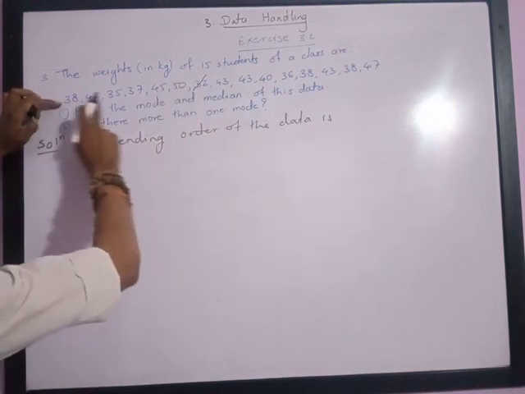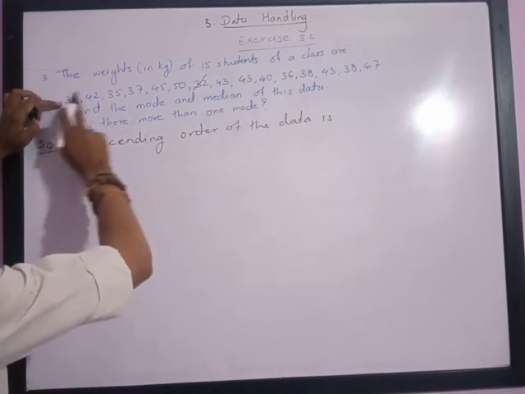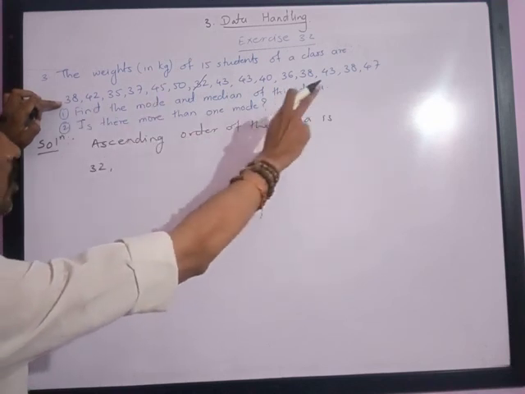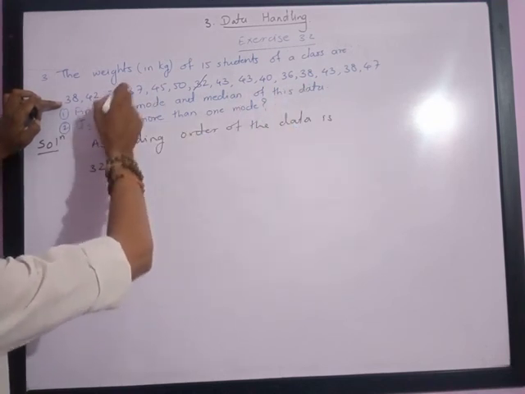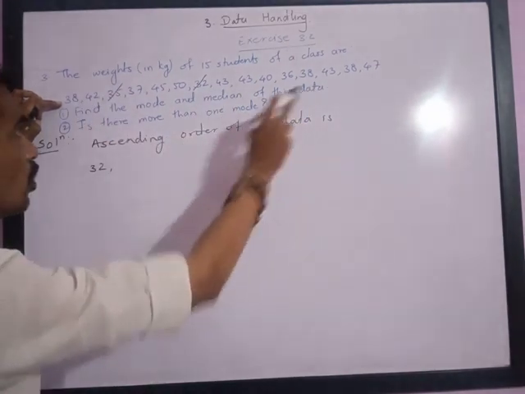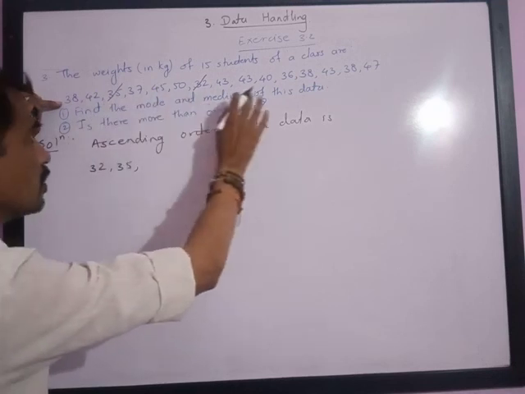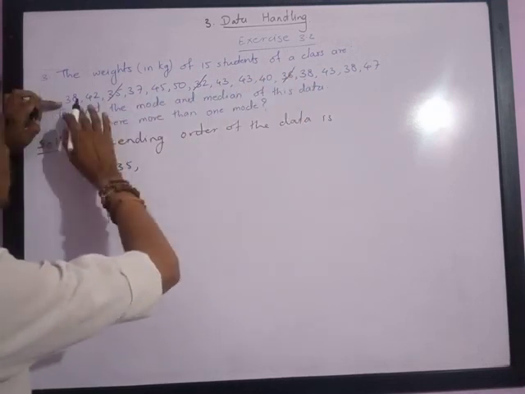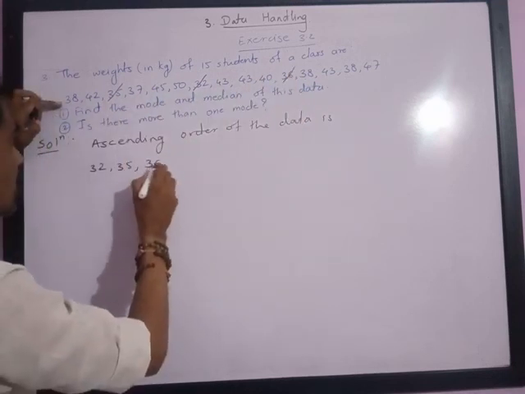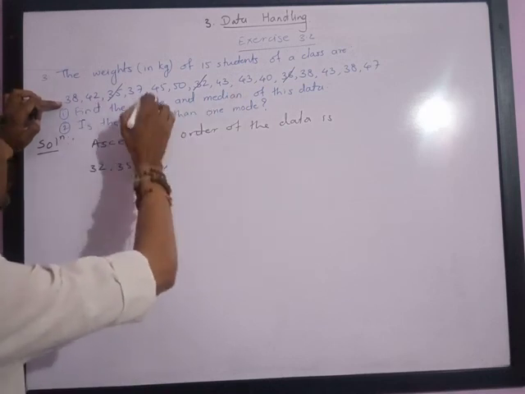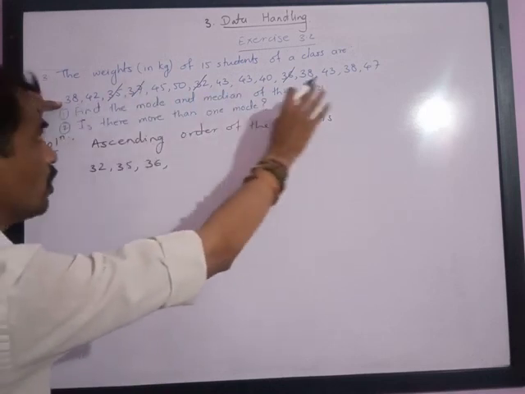Then 33 is not there, 34 not there, 35 only once, 35. Then comes 36, also once. Then comes 37 only once.